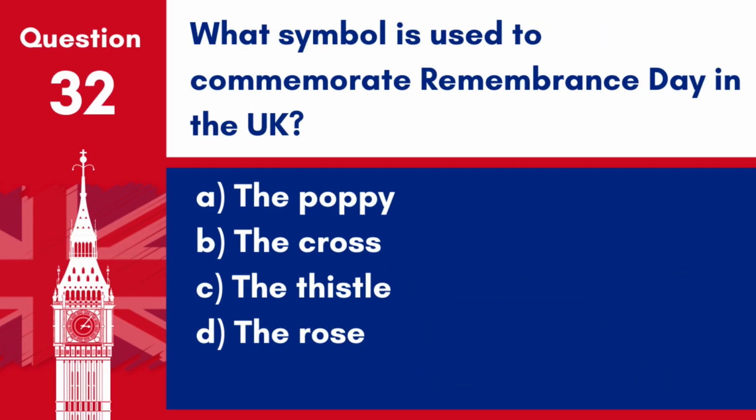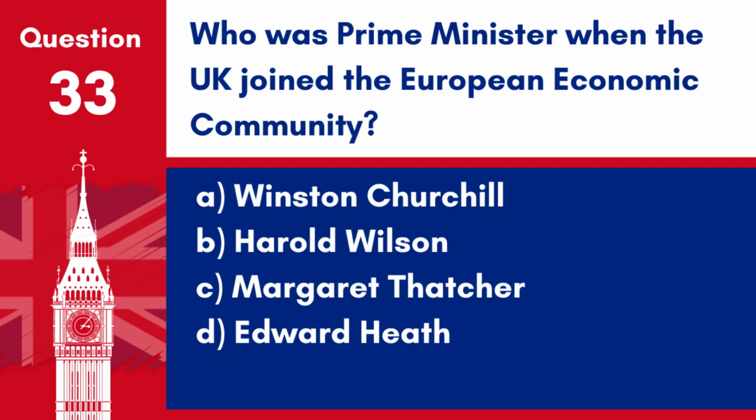Question 32. What symbol is used to commemorate Remembrance Day in the UK? A. The poppy. B. The cross. C. The thistle. D. The rose. Answer A. The poppy. The red poppy is worn to commemorate Remembrance Day, symbolising the memory of those who have died in military service.